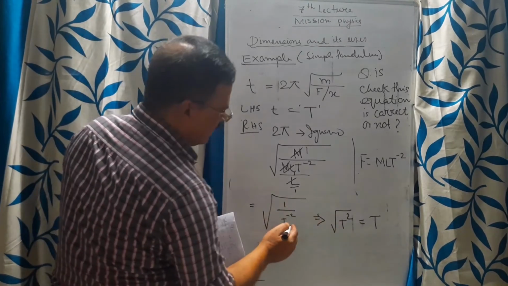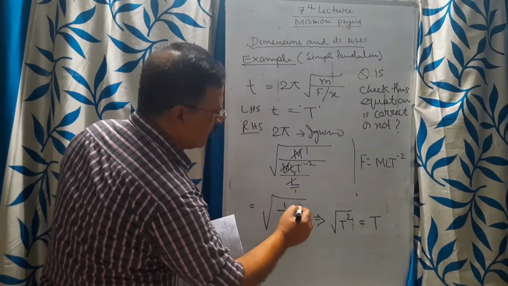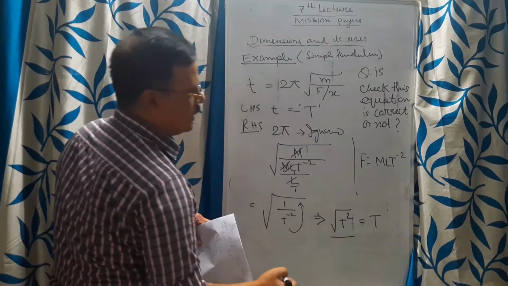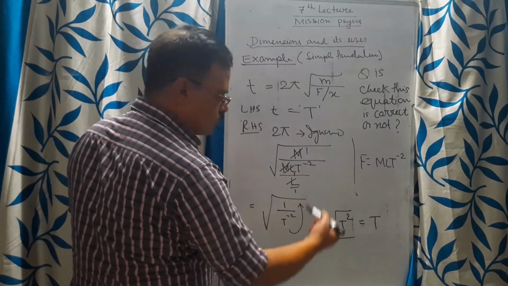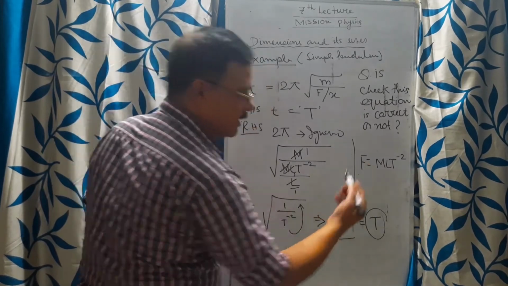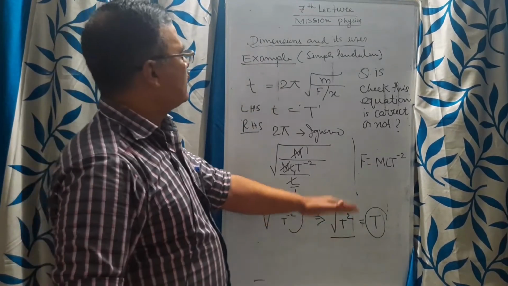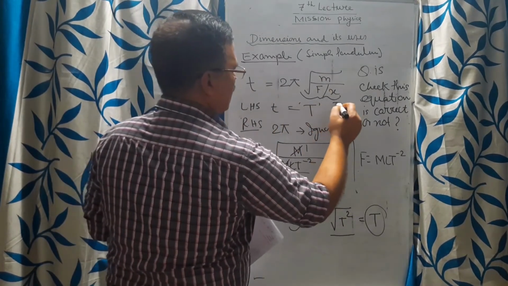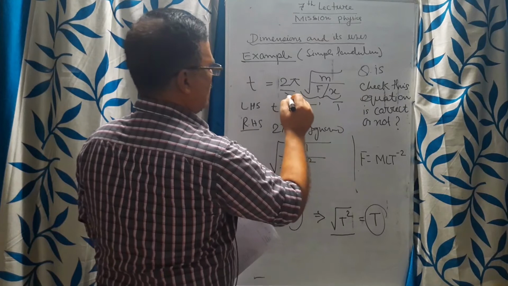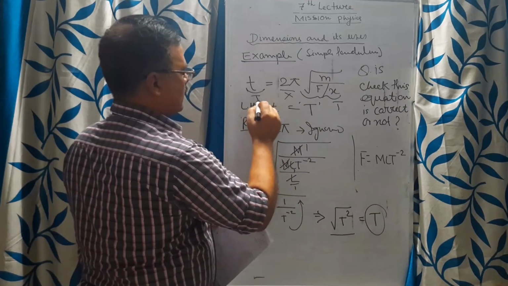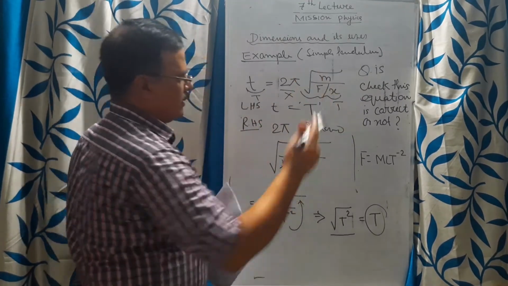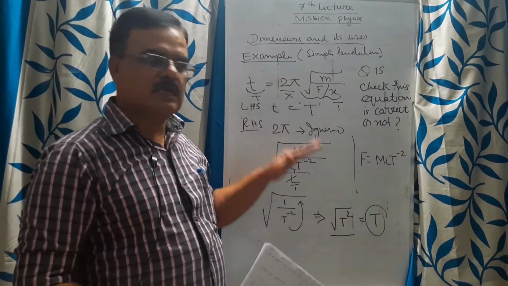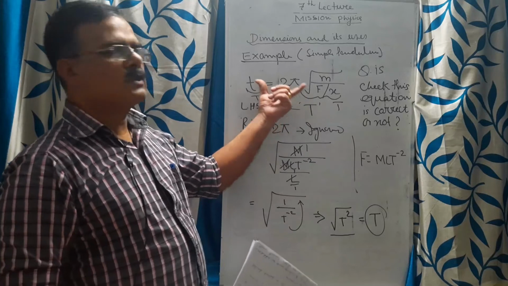If T to the power minus 2 goes up, it looks like T square, and taking the square root, we will get T. Now this T is for the right hand side and this is for the left hand side. So T, T, T. That shows dimensionally your equation is correct. You have checked for the simple pendulum.